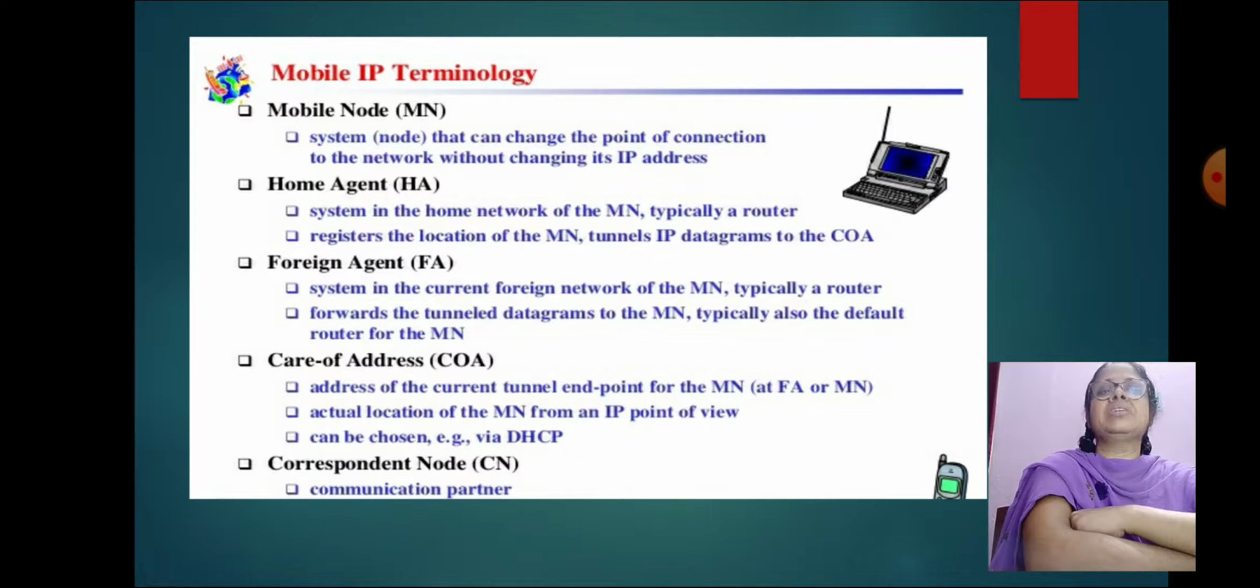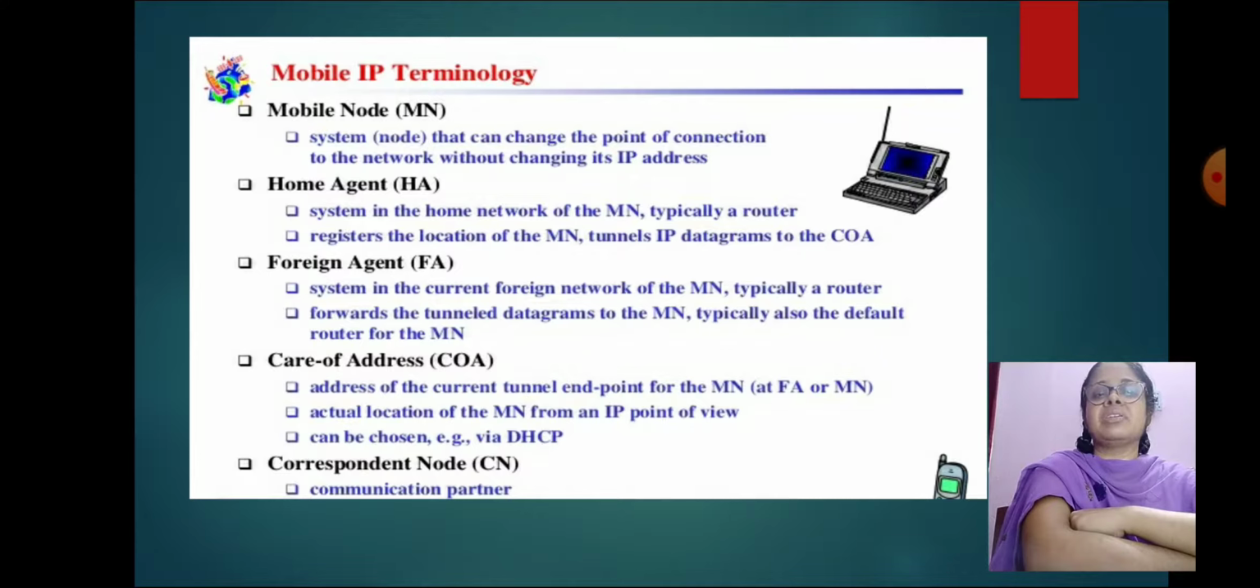The packets from the home agent are sent to the foreign agent, which delivers them to the mobile node. Also, the foreign agent is a system in the current foreign network of the mobile node, typically a router. The foreign agent forwards the tunneled datagram to the mobile node, and is typically also the default router for the mobile node.